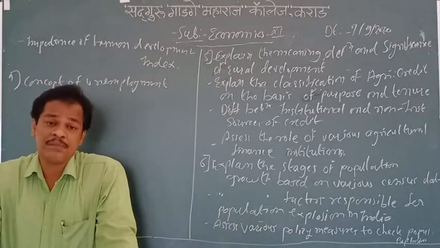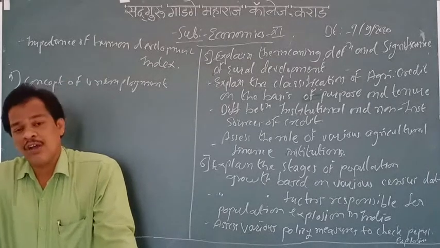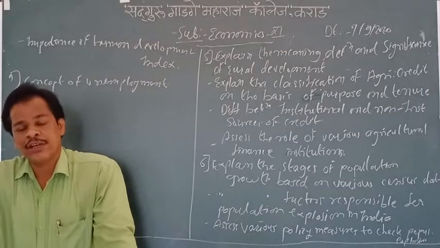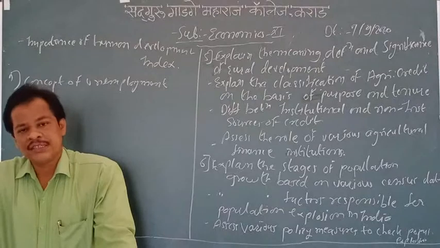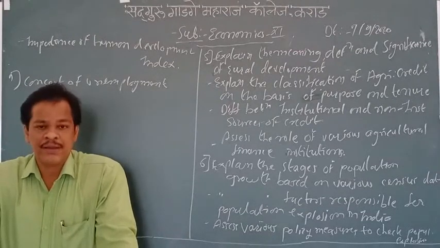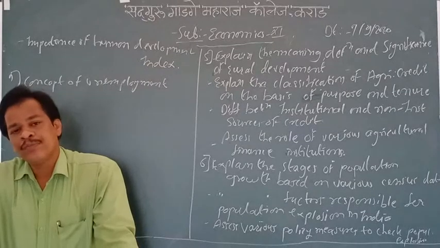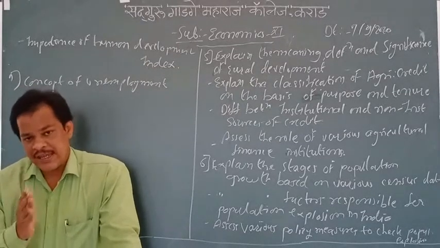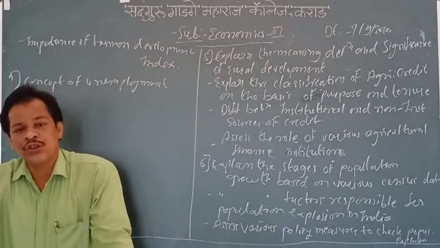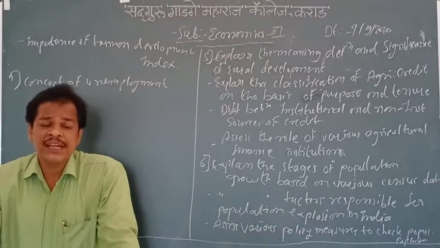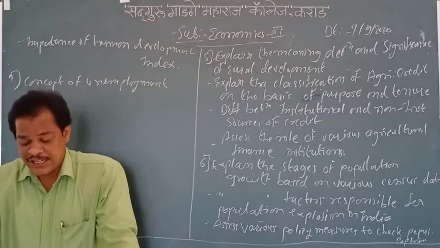Now for example, the first plan, the Mahalanobis plan, the Harrod model is there. We accepted these models and we do economic planning according to these conditions. So we are going to see all these achievements of the 5-year plans from 1947 up to 2012 or 2030. We are going to see every 5 years what we achieved, what the targets were, and whether we completed those targets. We are going to see all these points in this chapter.